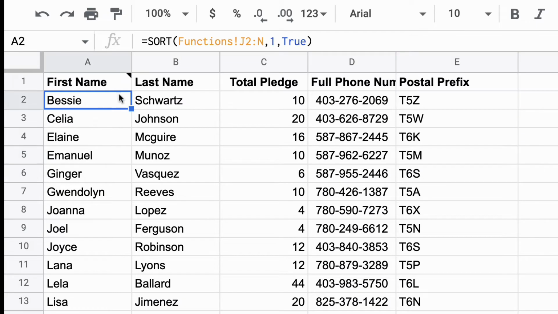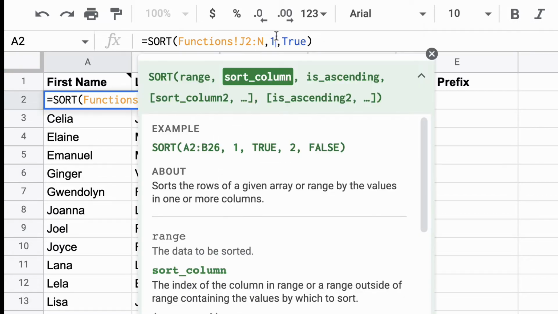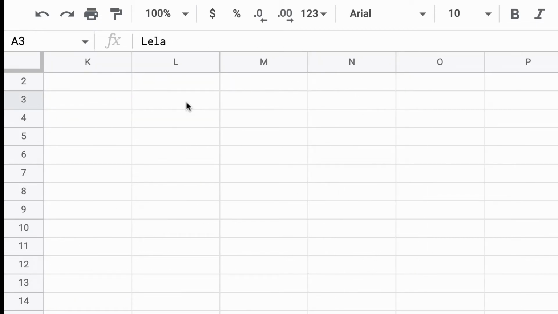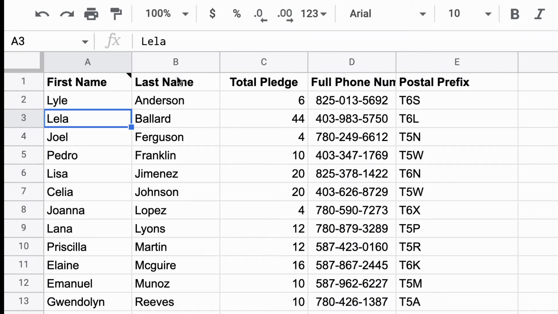You know what? Maybe I don't want to sort by the first name. Maybe I want to sort by the last name. I just go into here and say I want number 2 to be the column. And there we go. Everything's, whoops, I lost my screen, come back. And everything's all sorted here by the second name.